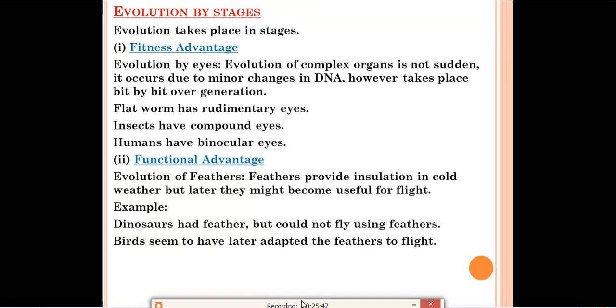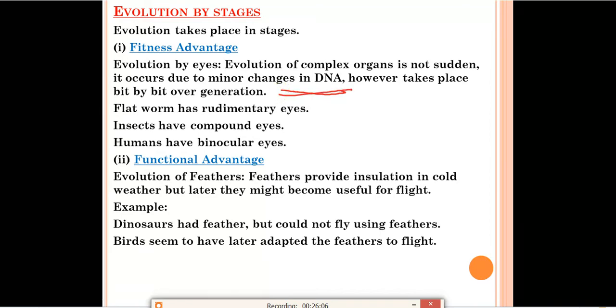Fitness advantage: evolution of eyes. In this we'll read about the eyes. Evolution of a complex organ is not sudden. It occurs due to minor changes in DNA. It takes place bit by bit over generations. For example, our eyes, or the eyes of different organisms, if we consider them.